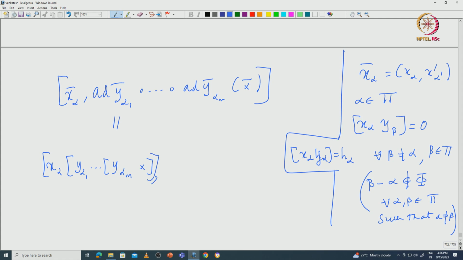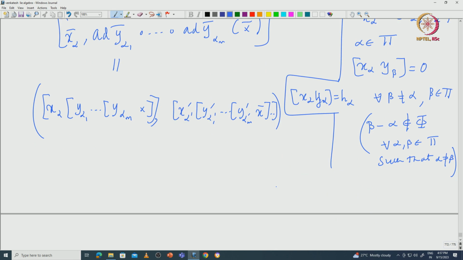So, this is the first coordinate, the second coordinate is x alpha dash and then y alpha 1 dash etcetera y alpha m dash x bar. So, this is the second coordinate. So, it is okay to work with only the first coordinate, because the second coordinate calculations are similar.